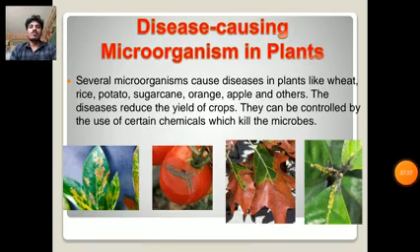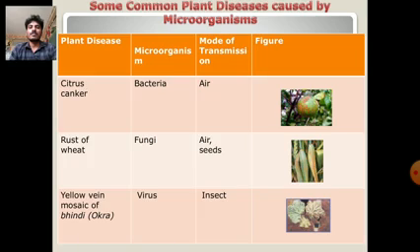And diseases caused by microorganisms in plants. Several microorganisms cause diseases in plants like wheat, rice, potato, sugarcane, orange, apple, and others. The diseases reduce the yield of crops. They can be controlled by the use of certain chemicals which kill the microbes. Some common plant diseases caused by microorganisms in plants.